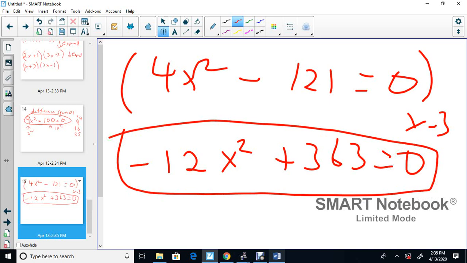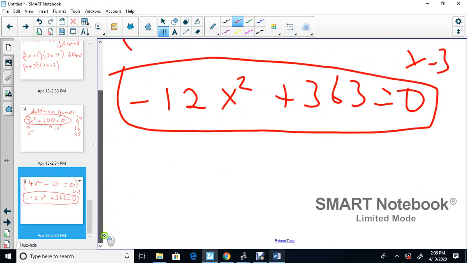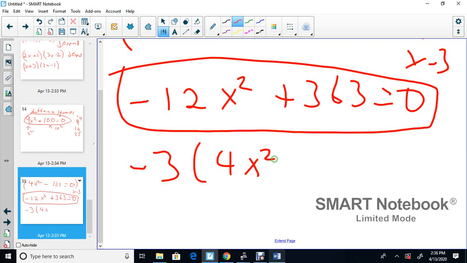And now how do you solve it? So I'll show you how to solve it. I just multiply that top one by 3. So now you do the opposite. So again, expanding is the opposite of factoring. So you take out a negative 3, and you're left with 4x squared, okay, minus 121, because you divide by 3, equal to 0. And how do you solve it?